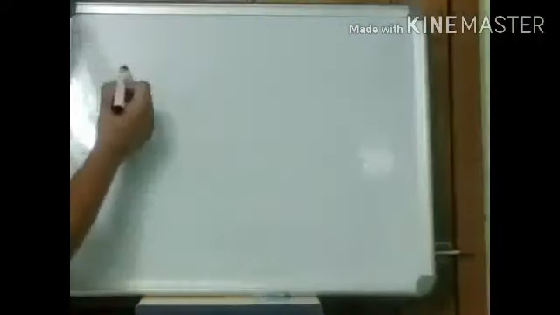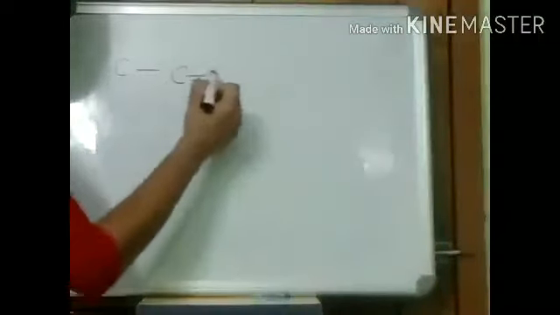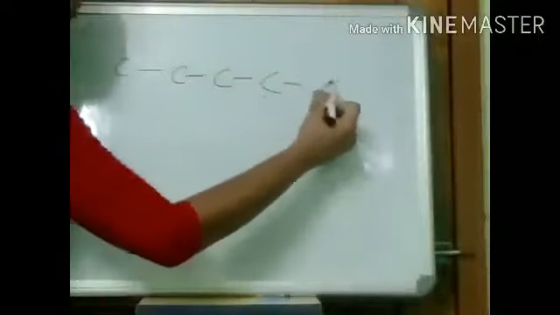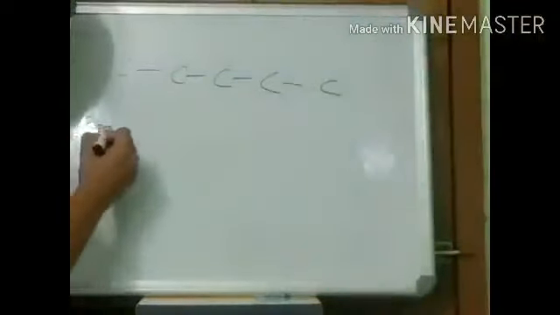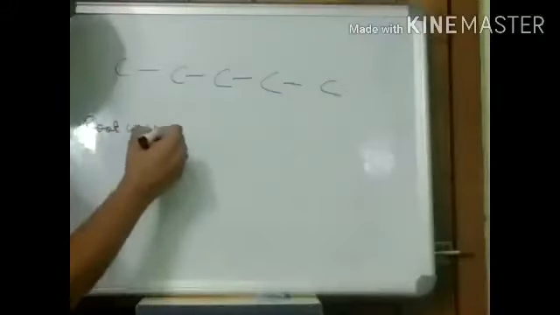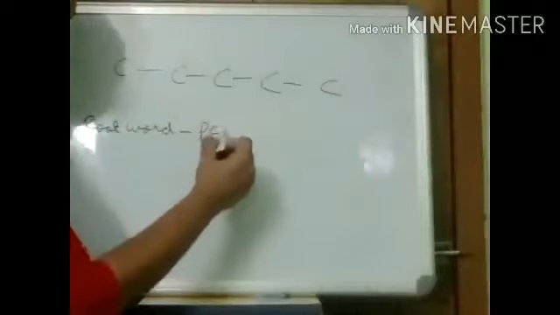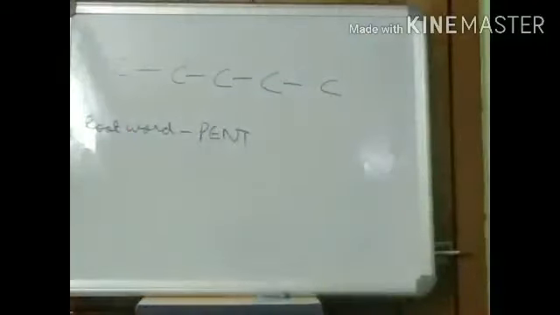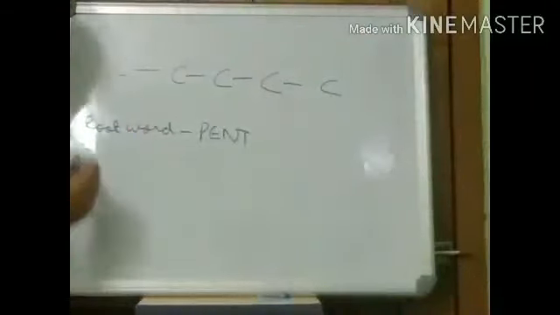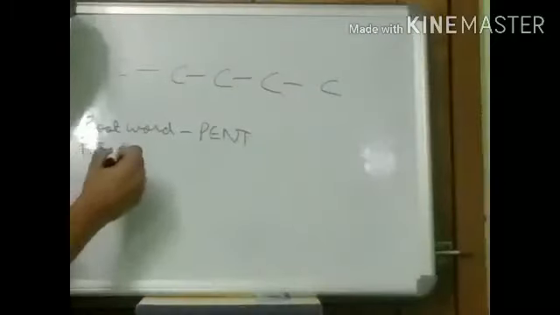Let me explain this again, lastly with one single example. So let's have this 1, 2, 3, 4, 5. 5 carbon atoms. So root word. What will be the root word for this? This will be pent. Right? Coming to primary suffix.